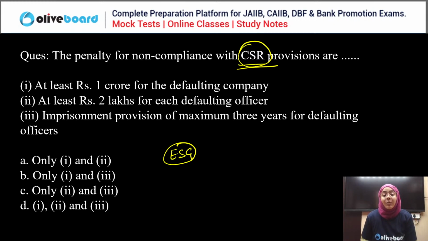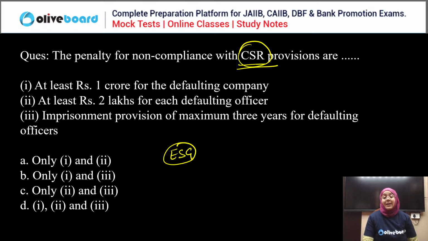So, what are the penalties for the non-compliance of CSR, corporate social responsibility? Shiv is saying A is the correct answer, and everyone else kindly answer this question. The penalty of non-compliance with corporate social responsibility. Everyone, kindly read the question carefully, and then only answer this question, guys. Very easy, simple. Okay, so Raghu is saying C. Tarun is also saying C. And everyone else? C means second and third is the correct answer. Okay, D. Shiv is saying all three are correct.